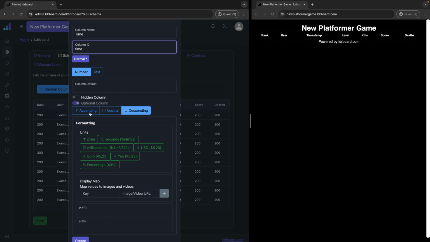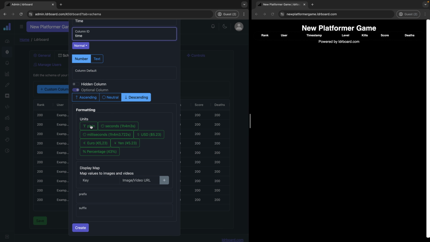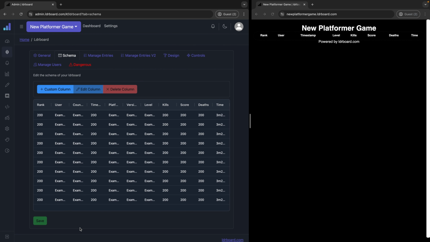Time. And I'm going to put this as unit seconds because I want it to display as an amount of seconds. I'm going to click create. There we go. So now we have all the columns we want for our leaderboard.